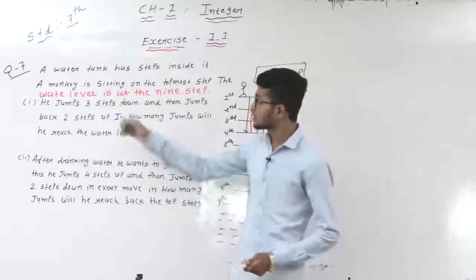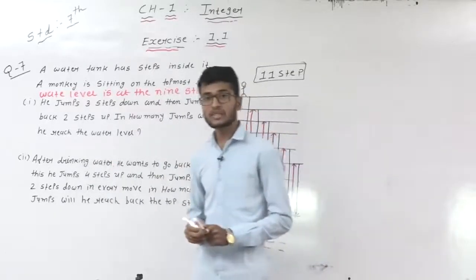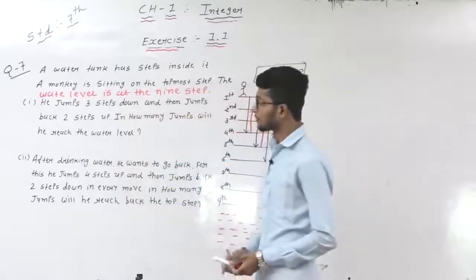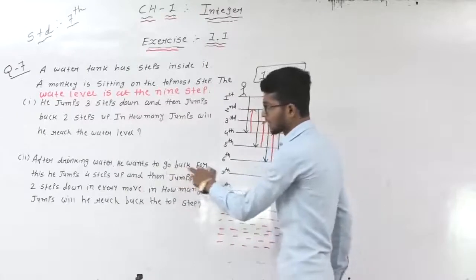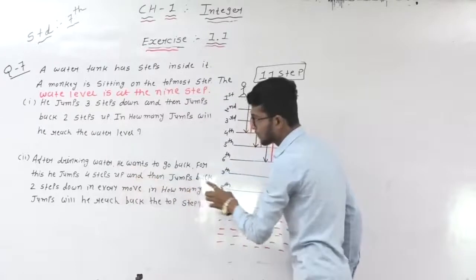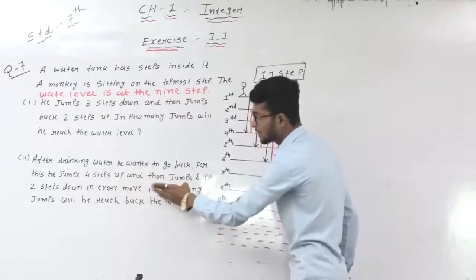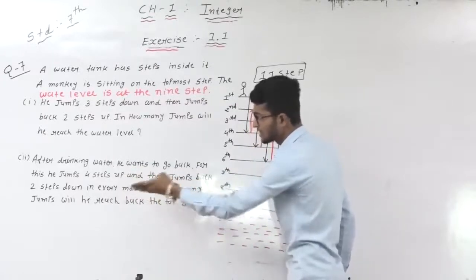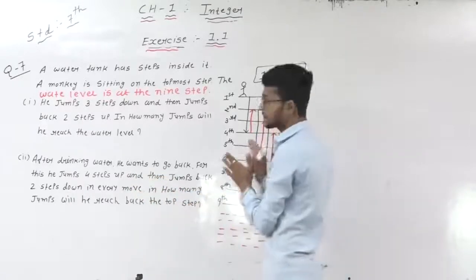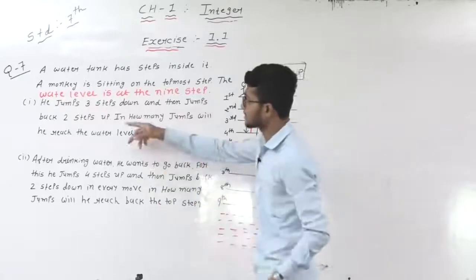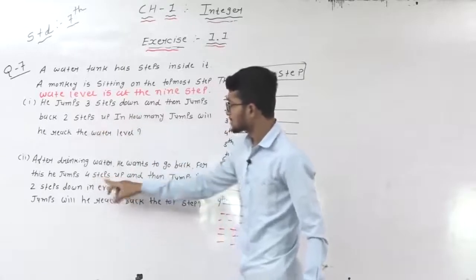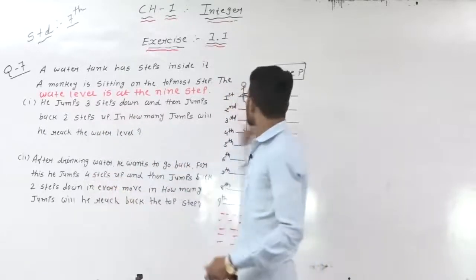So understand students, this one is the first question, how to solve these types of questions. Now the same for the second question. After drinking water, he wants to go back. For this, he jumps 4 steps up and then jumps back 2 steps down in every move. In how many jumps will he reach back to the top step? Same question but a small change. In the first question 3 steps down, 2 steps back, and in the second question 4 steps up and 2 steps down.